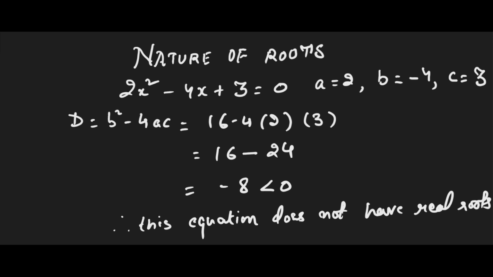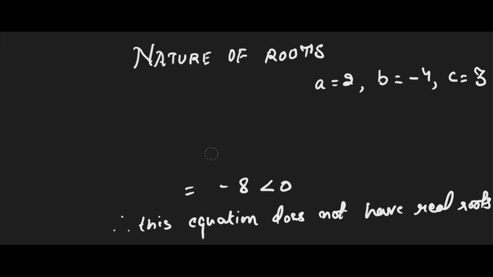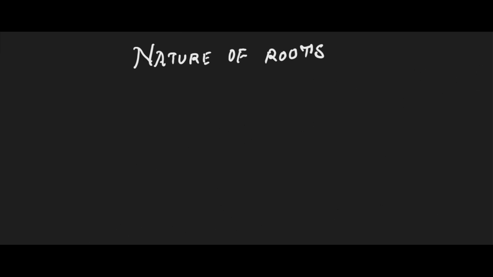Now let's take another example, which is 3x square minus 2x plus 1 by 3 is equal to 0.